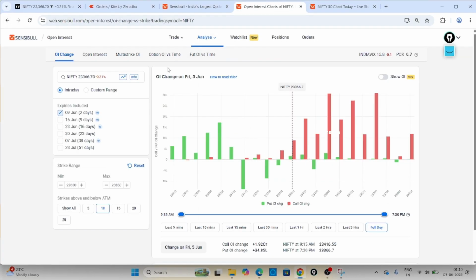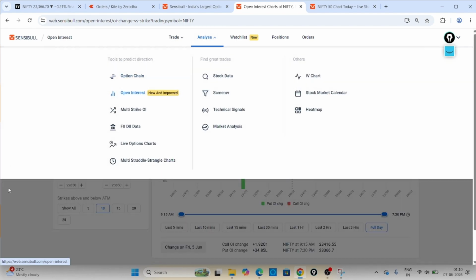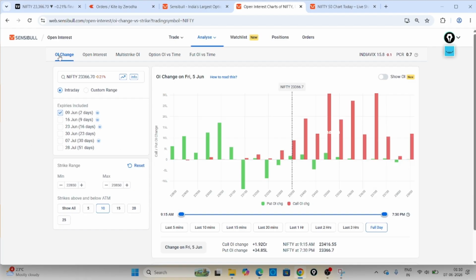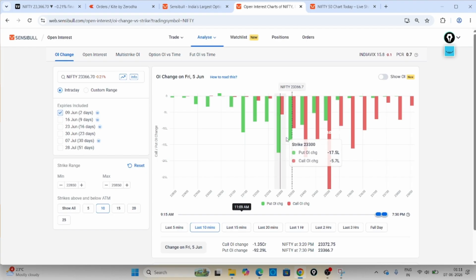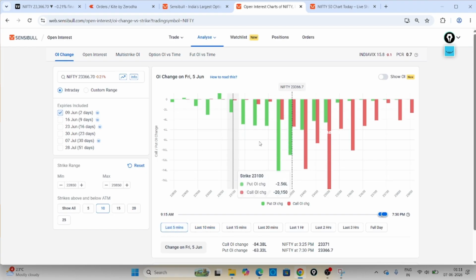Sensibull has given a lot of options, especially for open interest. If you go here and click on open interest, it will redirect you to this open interest profile page, where you can decide how to take the decision. As I told you, this is very dynamic data. It will change every 5 minutes, 10 minutes also. If you watch it in the live market, you'll see how these positions change.